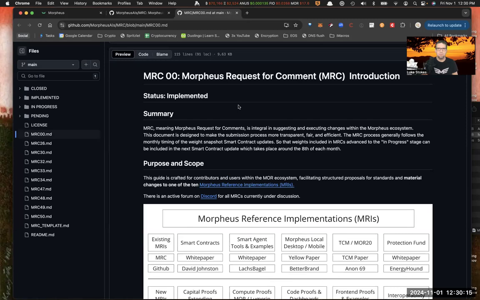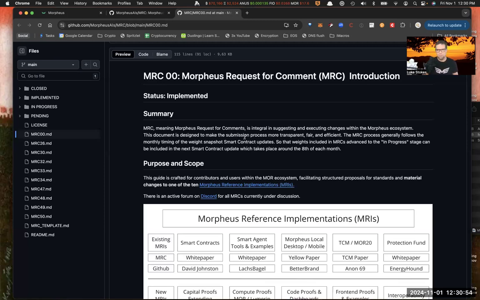As I've talked about in other videos, Morpheus uses what's called atomic governance. That means anyone who is a repo maintainer, anyone who's in charge of maintaining a specific repository of a reference implementation of the Morpheus protocol, has responsibility to determine who's creating value, which pull requests you accept, which you reject, which things need to be fixed and changed. The way they figure out what the Morpheus protocol is going to be is through this MRC process. And those weights, what a weight is, just like the Bitcoin network every 10 minutes distributes new Bitcoin as a reward to the block producers who secure the network.